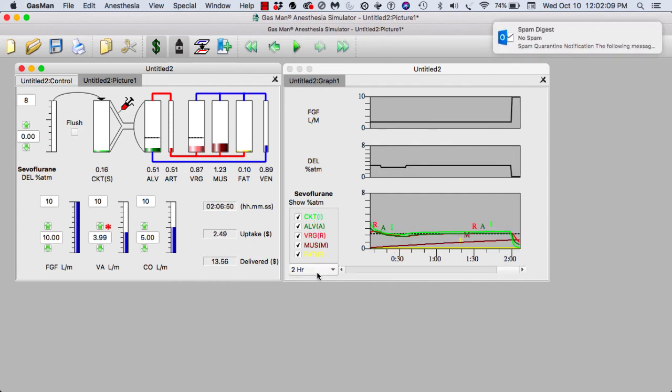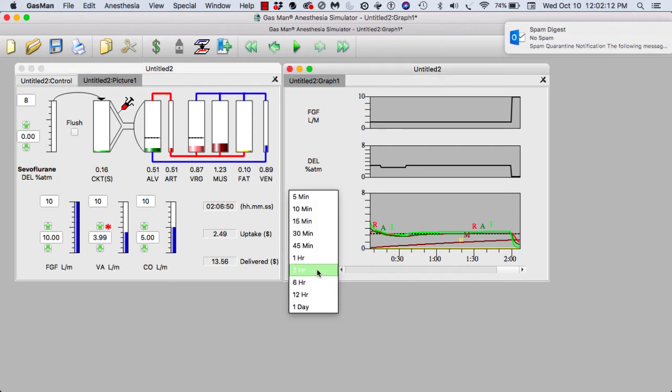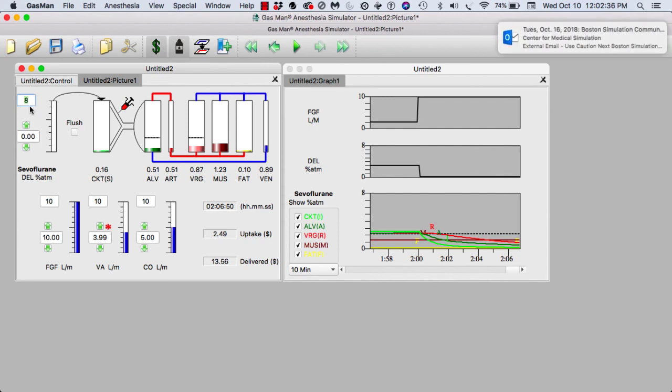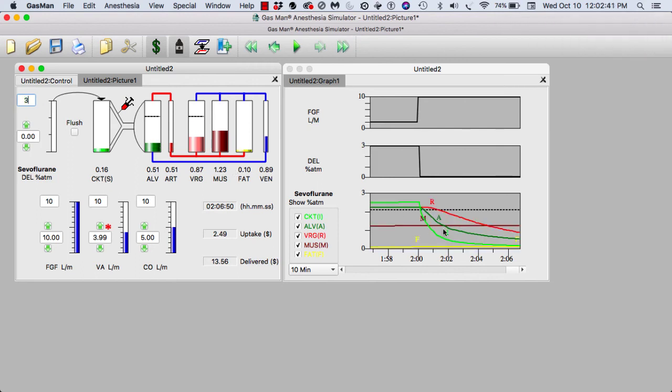I'd like us to zoom in on this period of time. So instead of looking at 2 hours, we're going to look at only the current 10 minutes. And I also notice that all of our graphs are fairly low because they go up all the way to 8% at the top. For me to be able to rescale this picture and graph, all I need to do is to go to the top of the vaporizer dial. The top of the dial, not the current setting, and notice there is a box around it, meaning it is settable. I shall set that to 3% by typing in the number 3, and now all of a sudden the whole picture and graph are demonstrated to focus in on what we are doing at this moment.